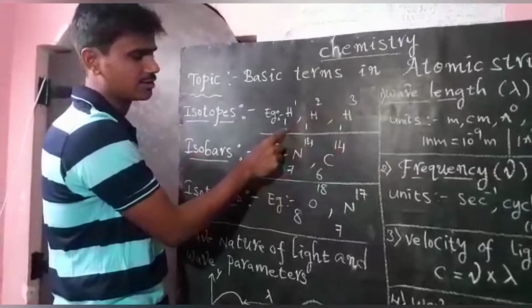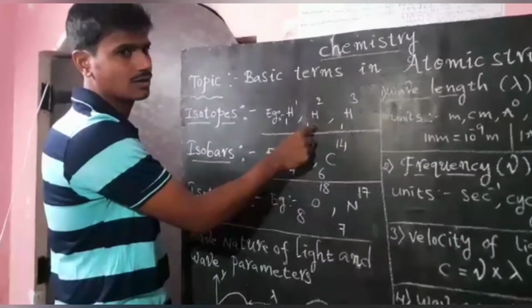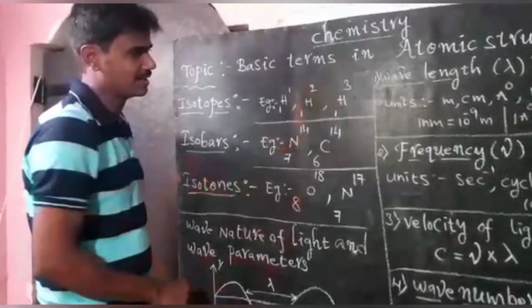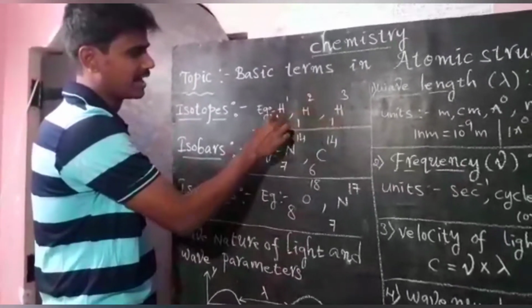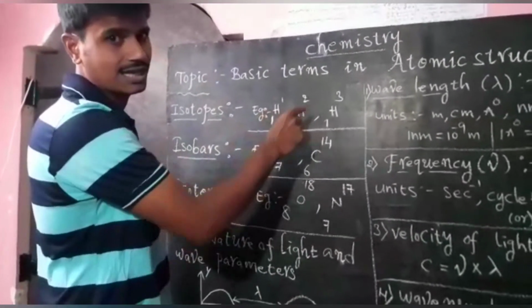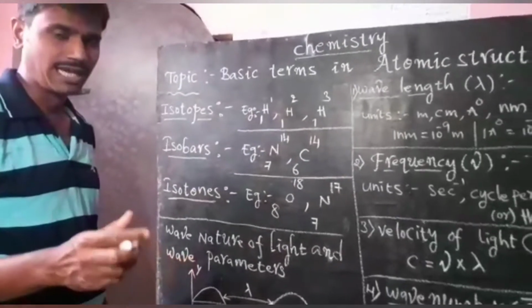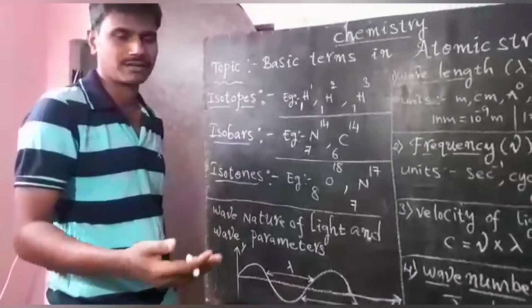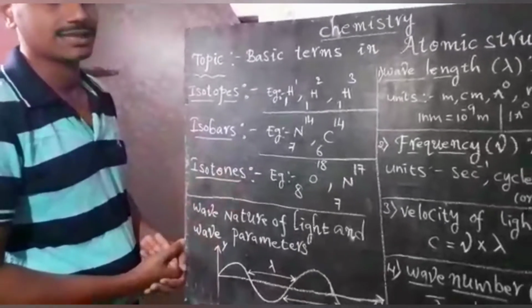The first hydrogen atom we call protium, the second deuterium, and the third tritium. These three atoms are of the element hydrogen. Their atomic number is 1, but their mass number is different. Such atoms of the same element having the same atomic number but different mass number are called isotopes.